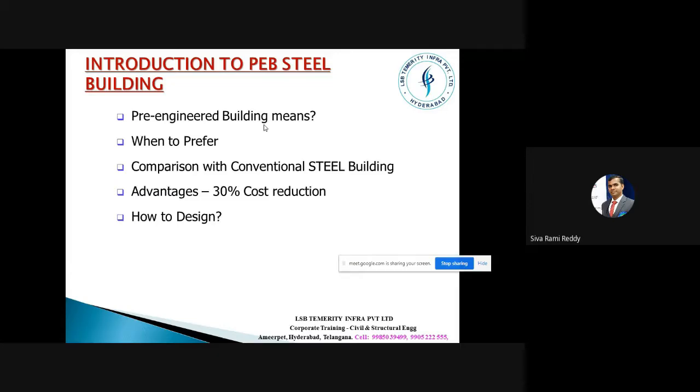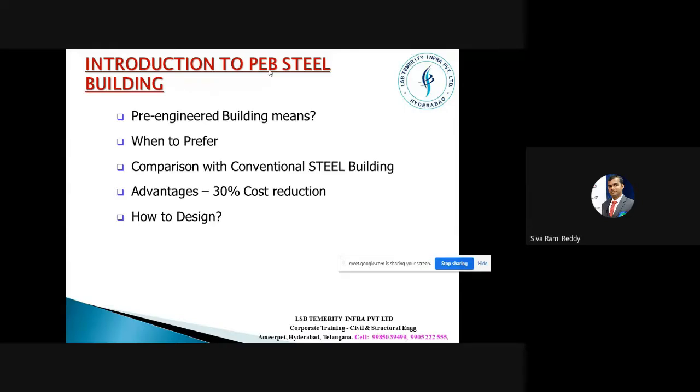Whatever profile is required, we will take it and give these profile details to a PEB manufacturer. They will manufacture such profiles, and we will use those profiles. When we use these profiles, we are effectively utilizing the thicknesses, and of course we are controlling the weight of the structure. Controlling the weight of the structure is more important in the case of pre-engineered structures, especially when we have very long spans.